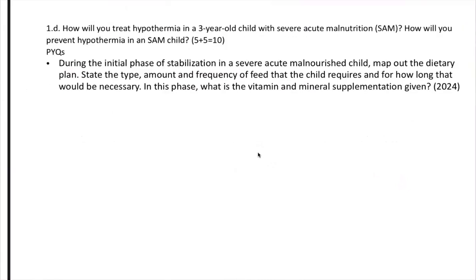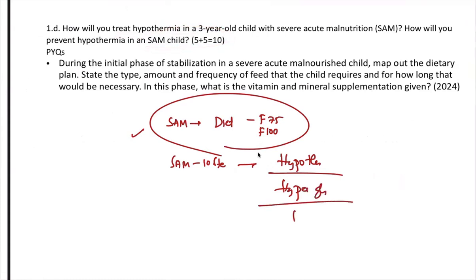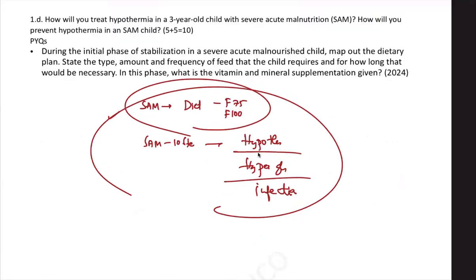Similarly, there is a question on SAM. This is also important. Last year, they asked a question on SAM about the diet part: what is the F75 and F100 diet? They asked it in greater detail. SAM has 10 steps of treatment. This year, they asked a step on hypothermia. So next year they can ask in detail on hypoglycemia, or in detail on management of infection. So all the 10 steps in detail can be a potential question, because